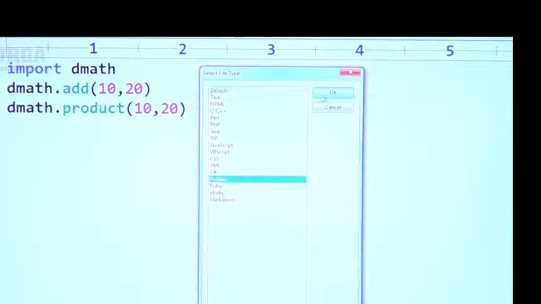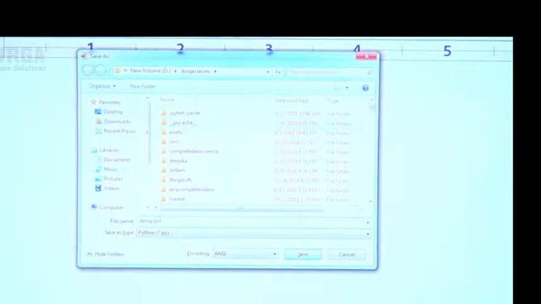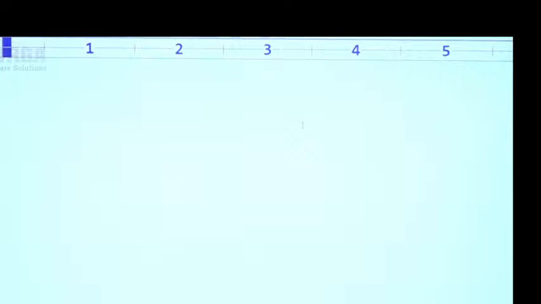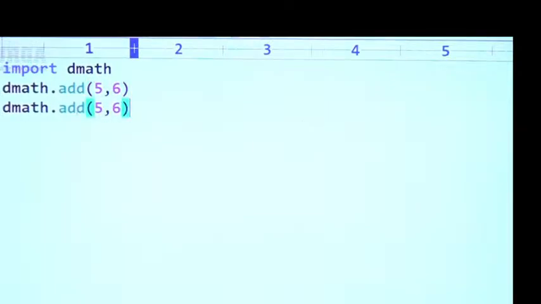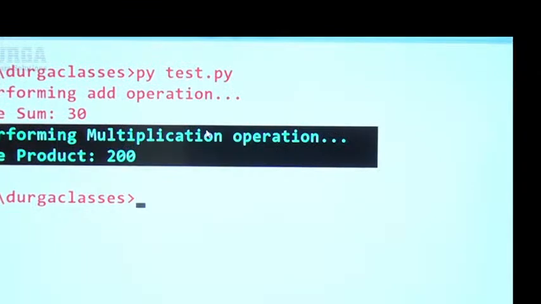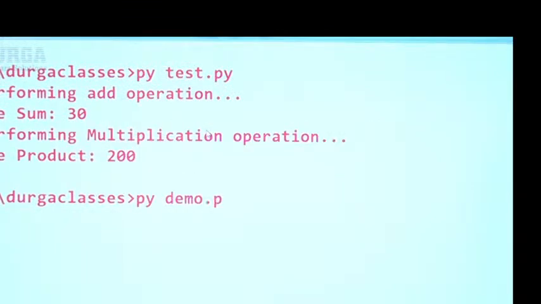Let me go for another module. Here also, in this module, it is demo.py, sir. Let me take demo.py. In this demo.py, this person also requires math functionality. import dmath. Next, dmath dot add of 5, 6. Next, dmath dot product of 5, 6. Let me run this demo.py, sir. Okay, py demo.py.